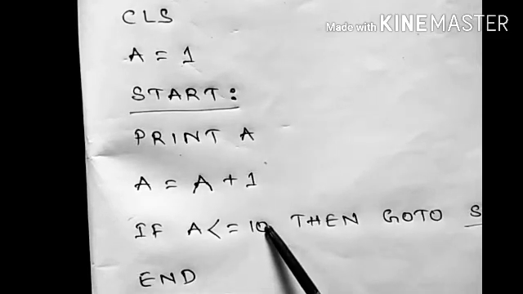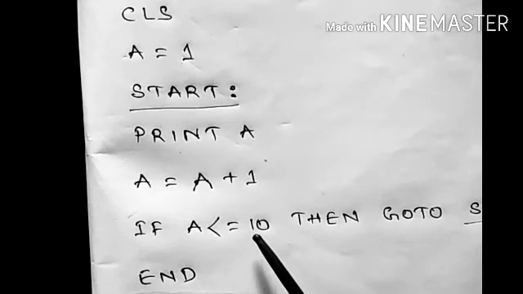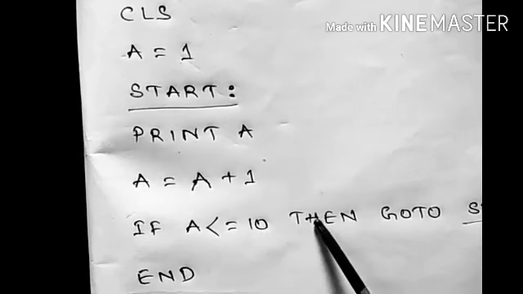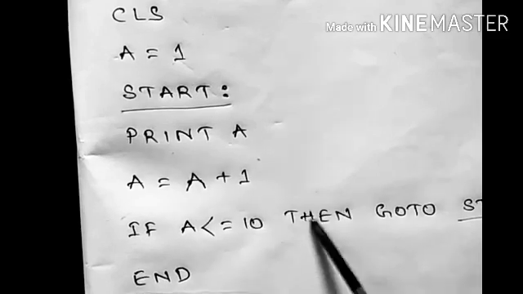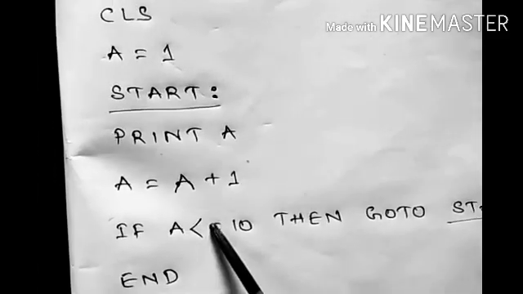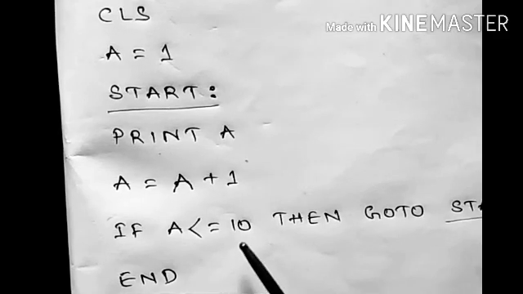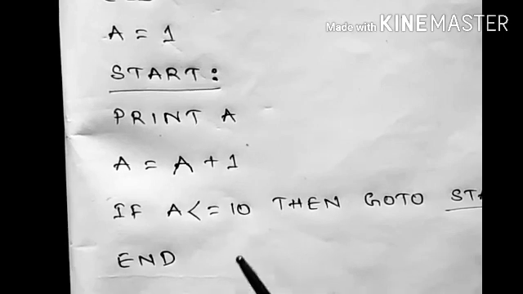False. This is not true. 11 is not less than or equal to 10, so this statement is false. So it will now not go to start. Only if this statement is true will it go to start. But this statement has become false now because 11 is neither less than nor equal to 10. So it will come to the end and it will print the numbers from 1 to 10. In this way we can limit the number of repetitions in our program.